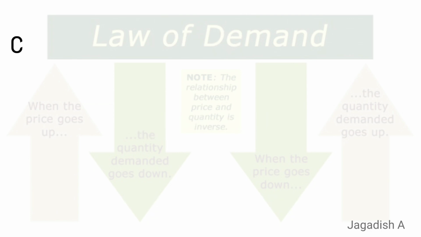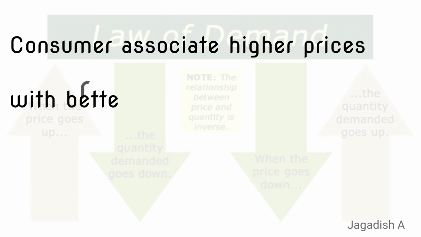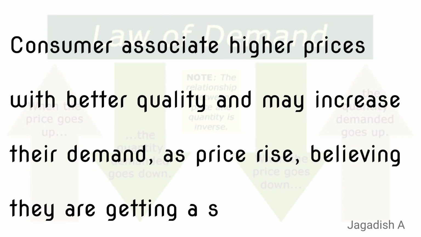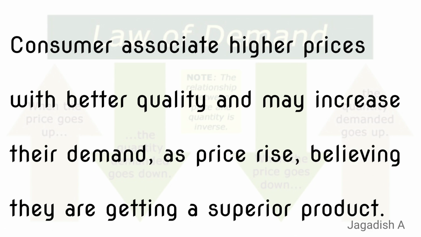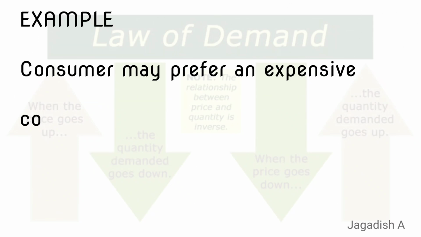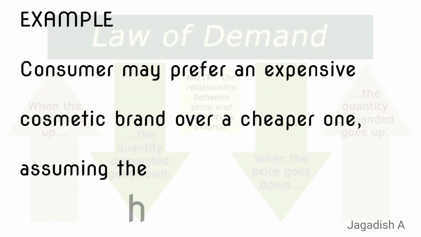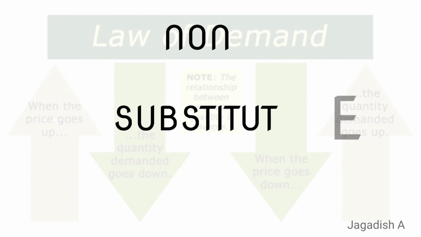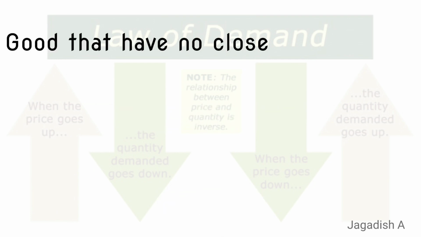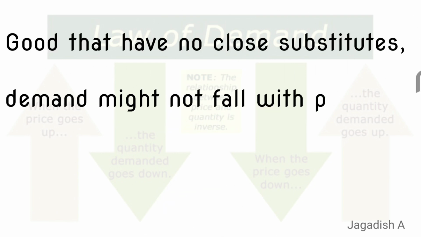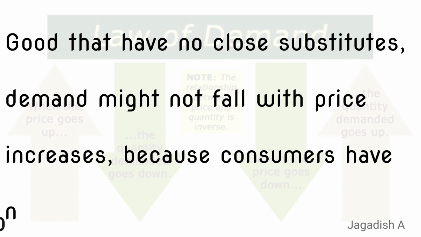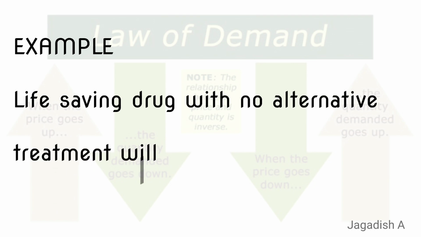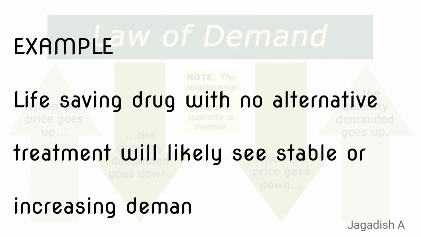Price quality perception. Some consumers associate higher prices with better quality and may increase their demand as price rises, believing they are getting a superior product. Example, a consumer may prefer an expensive cosmetic brand over a cheaper one, assuming the higher price indicates better ingredients or effectiveness. Non-substitute goods. For goods that have no close substitute, demand might not fall with price increases because consumers have no other option. Example, a life-saving drug with no alternative treatment will likely see stable or increasing demand even if price increases.